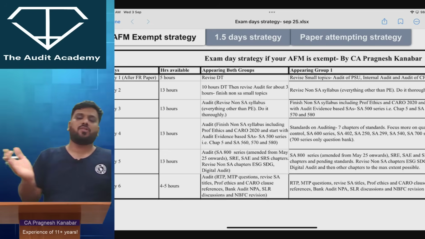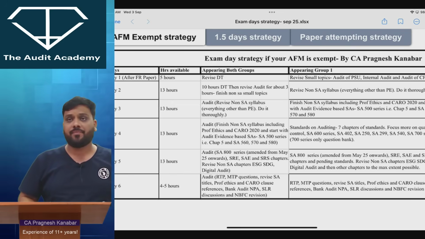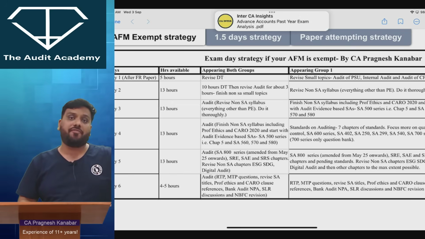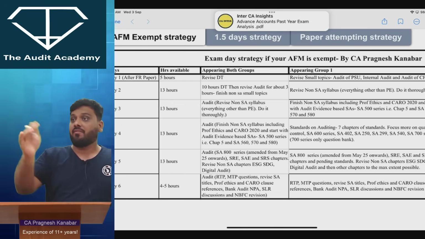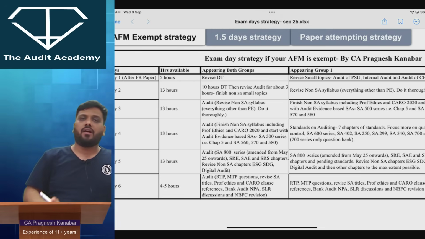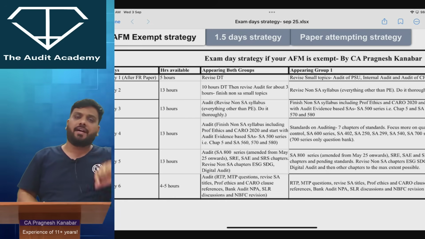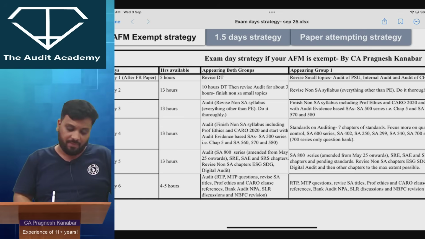Now there are various combinations when it comes to audit strategy and exam day strategy. There are lots of people whose AFM is exempt but they are giving both groups, or there are lots of people whose AFM is exempt giving one group. And there are a sizable number of students who are interested only in the last 1.5 day strategy, which is because they have to give their AFM paper also.